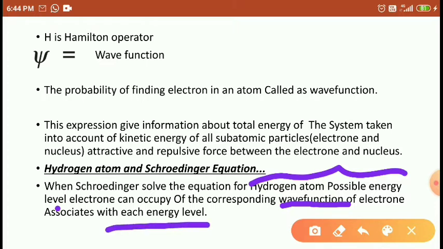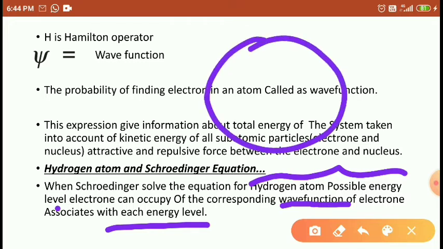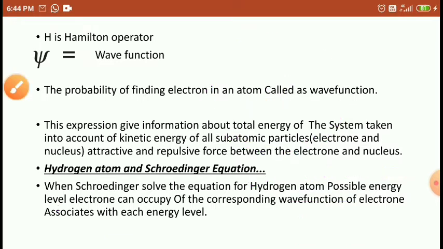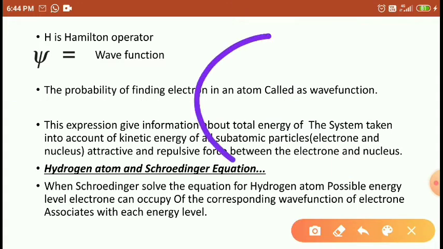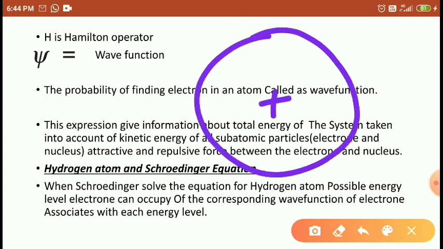So it means some regions are occupied by more electrons. So this is the atom in which, around the nucleus, more electrons are occupied in this region.